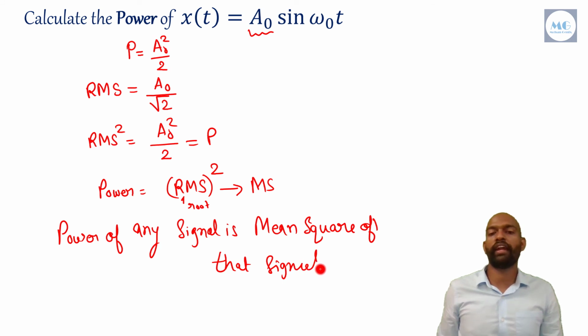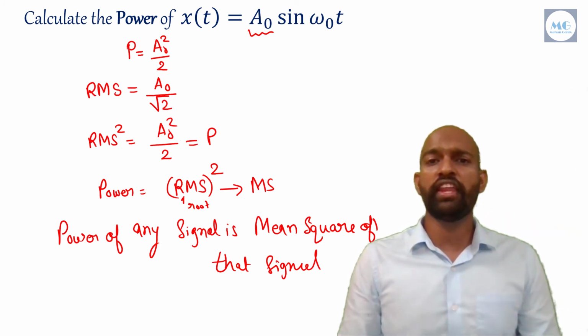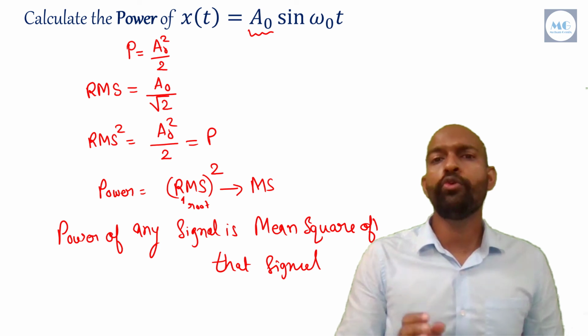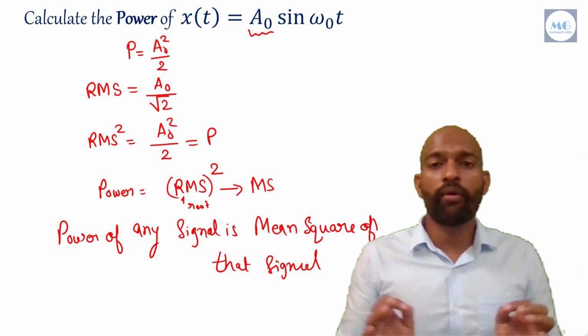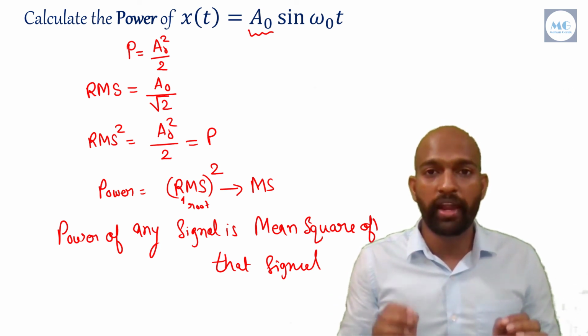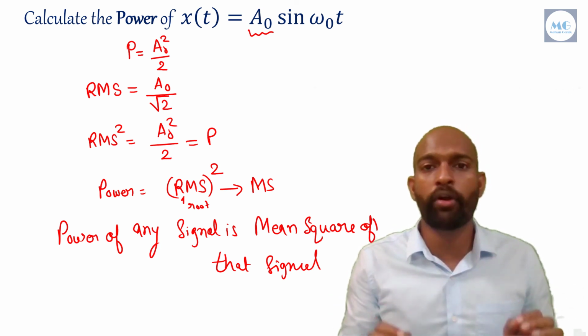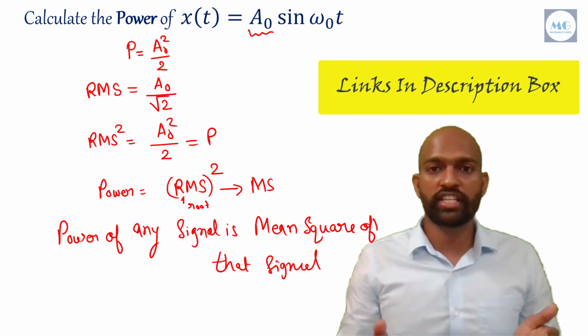Sorry for my handwriting. I hope all of you understood that power of any signal is mean square of that signal. This conclusion is very, very important. All of you must remember this. And the answer of the power of any sine function, that is A naught square by 2, is also very important. I will show you how it is important in our next lectures.